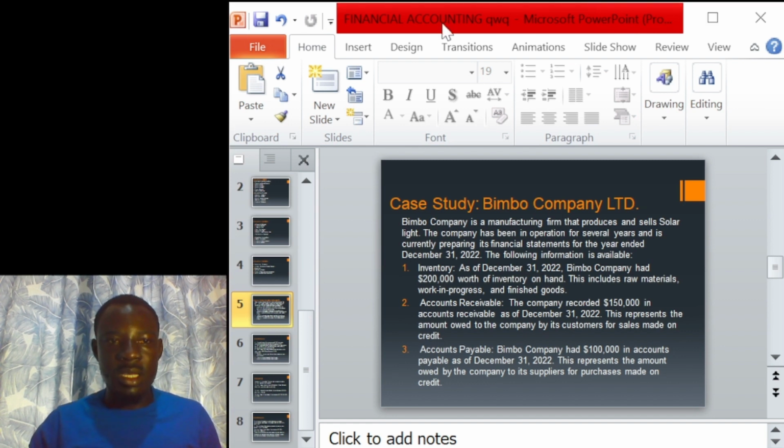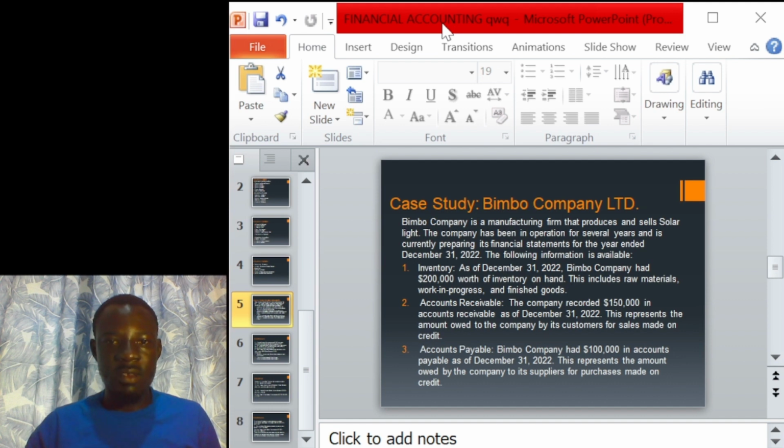In my case study entitled Bimbo Company Limited, Bimbo Company is a manufacturing firm that produces and sells solar lights. The company has been in operation for several years and is currently preparing its financial statement for the year ended December 31st, 2022. The following information is available.